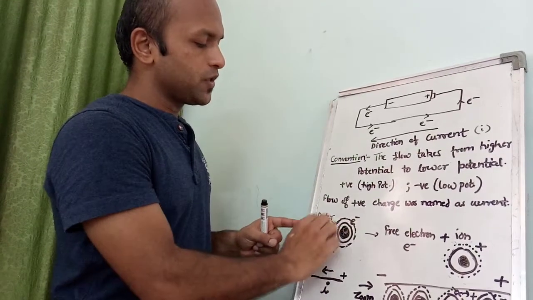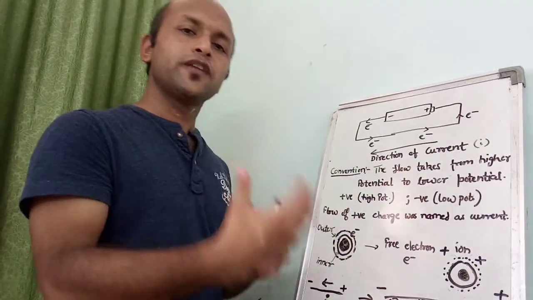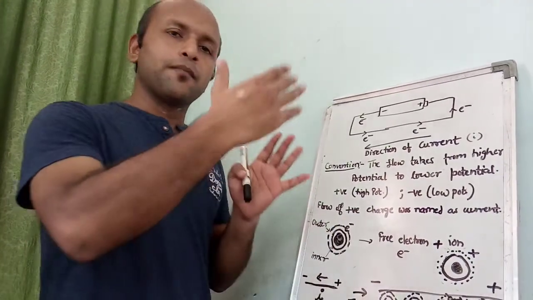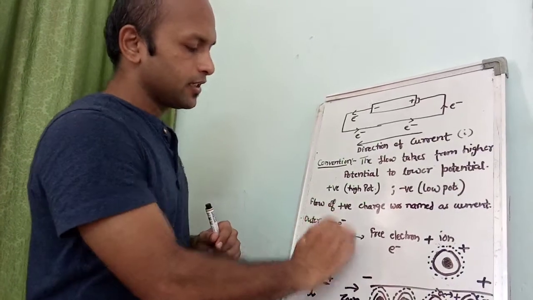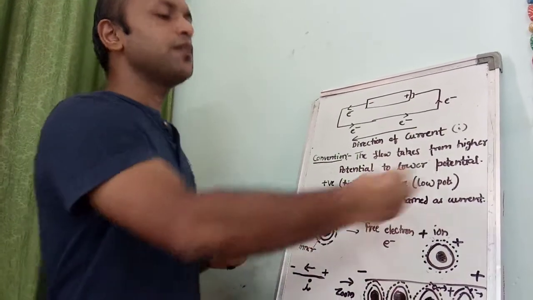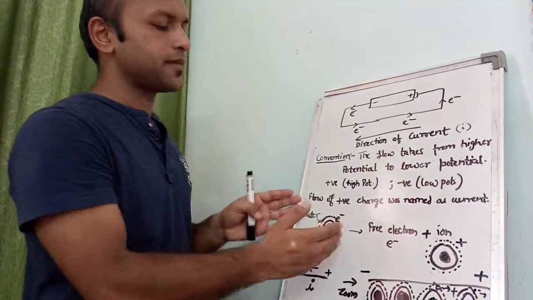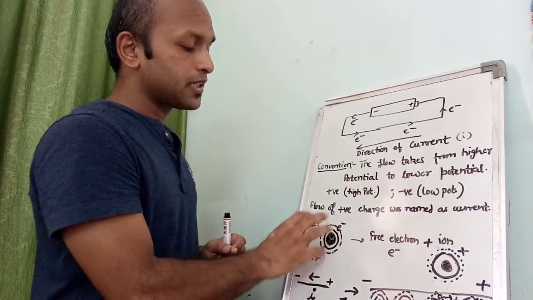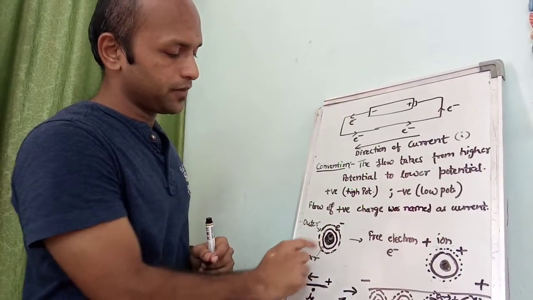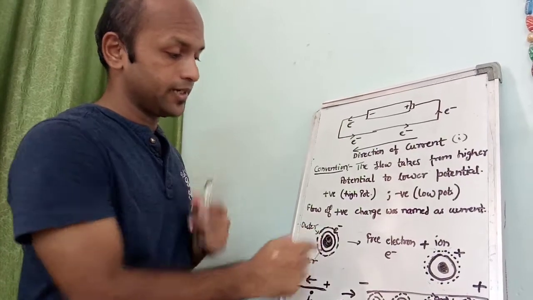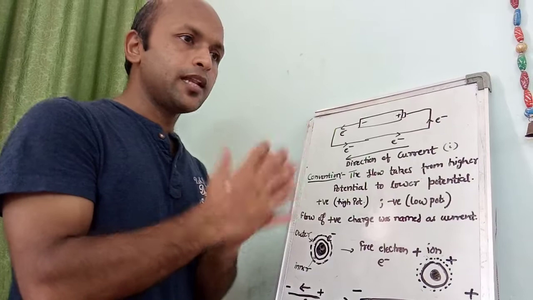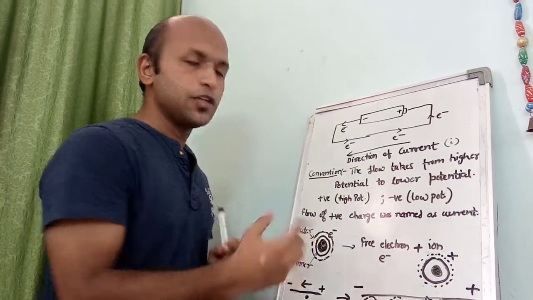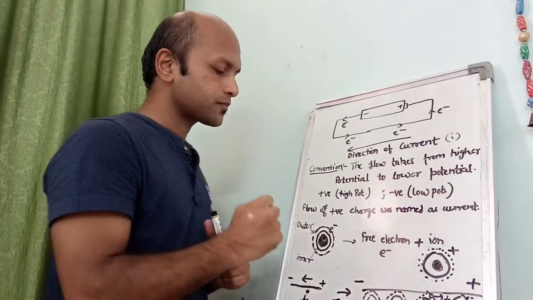The electrons which are in the outer orbit are free to move under the electrical potential difference. These free electrons can move easily. They can detach themselves from the nucleus. But the electrons present in the inner orbit, which I have shown with the dark solid line, remain in bond with the nucleus, so they are rigid.